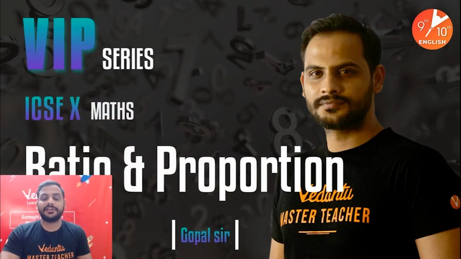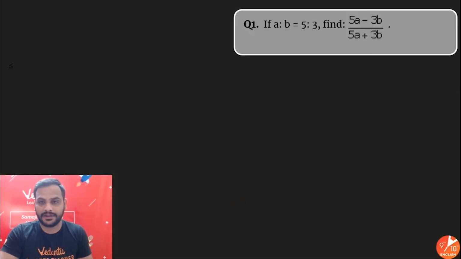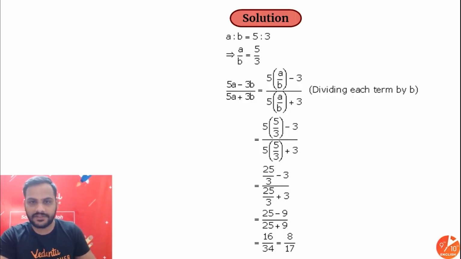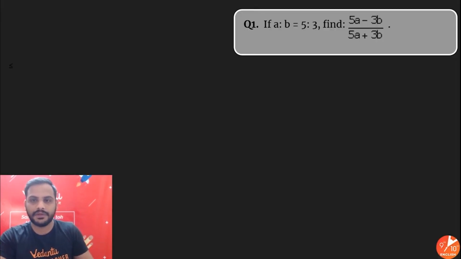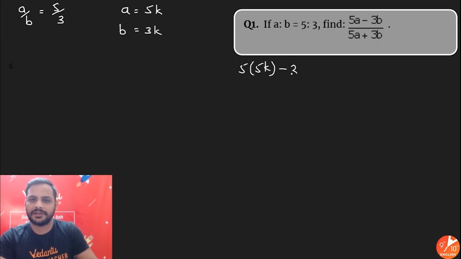Let us discuss the ratio and proportion part right now. The first question we have is: if A is to B is 5 is to 3, find the value of 5A minus 3B upon 5A plus 3B. It is very easy. Since they have given A is to B is 5 is to 3, I can take A as 5k and B as 3k. Let's replace the value: 5 into 5k minus 3 into 3k upon 5 into 5k plus 3 into 3k.